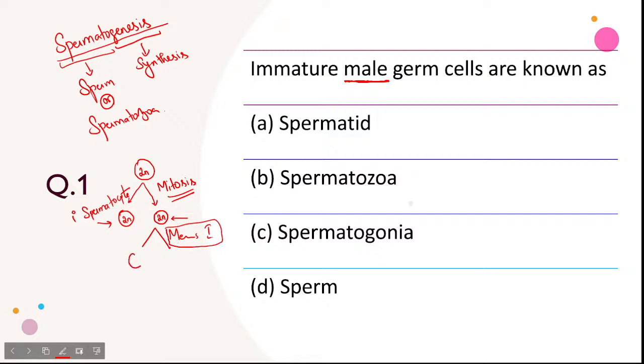So this 2n will become 1n, because it's a binary fission, so two cells will be produced, 1n and 1n. These haploid cells are called secondary spermatocytes. This secondary spermatocyte is nearer to maturation.